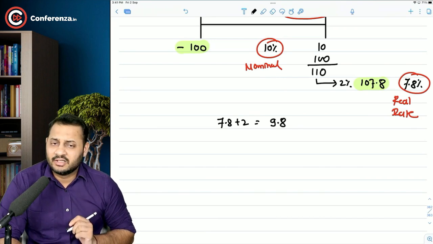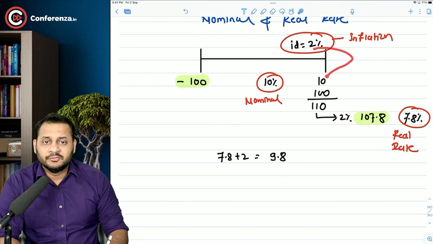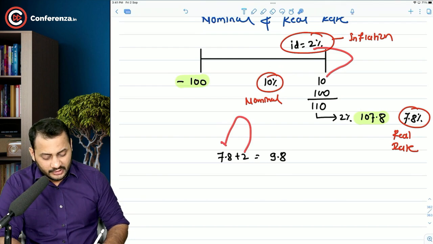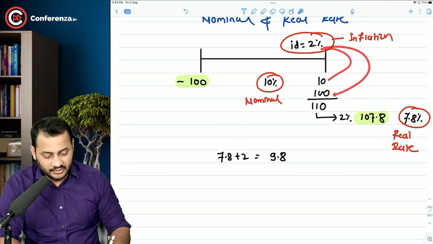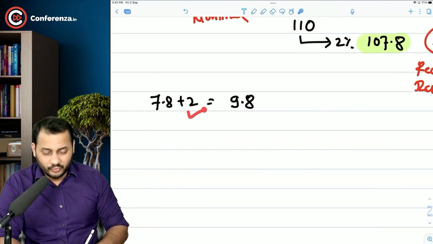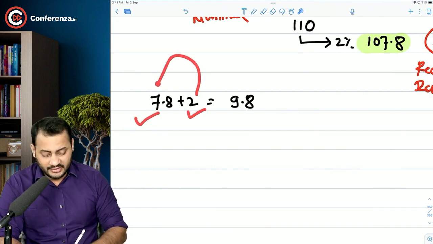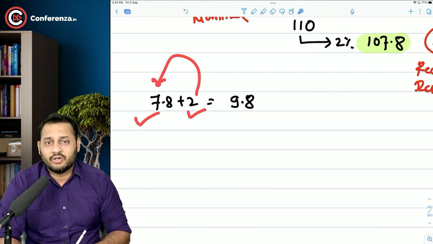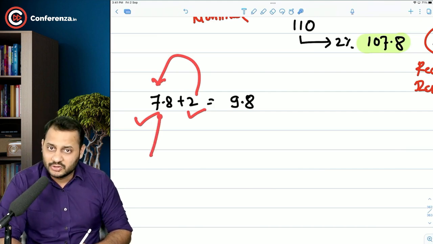Why? The reason is very simple, sir. This 2% is also applicable on the interest as well. The 2% applies on the principal as well as interest. Now what you are doing here is you are applying the 2% on the principal, 7.8% also on the principal, but you are not applying the inflation on this return. Because inflation applies on all the cash flows, we need to make sure that 2% of this is also added.